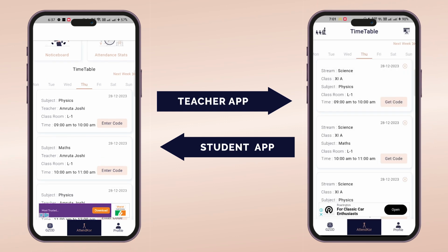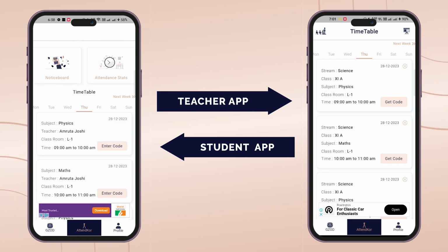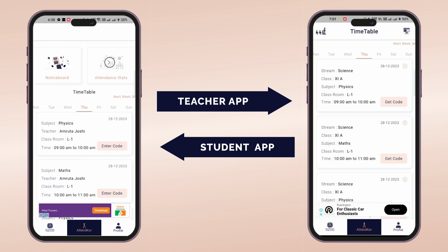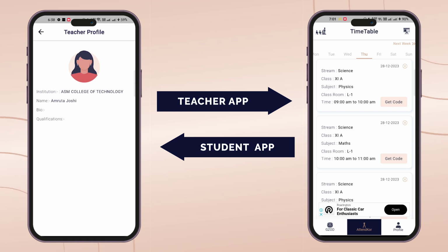On the teacher's end, you will see only the lectures which are to be taken. On the lecture card you can see stream, class, subject, classroom, time and date. If you click on the teacher's name, you can see the teacher's profile: the profile icon, institution name, teacher's name, bio and qualification.